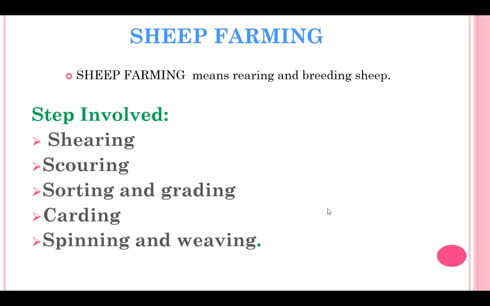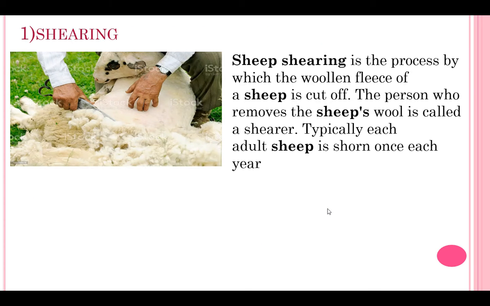These animals like sheep, yak, camel will be fed with a mixture of pulses, corn, dry grass, grain. These are some kinds of food items given to these animals. Now let us see one by one these steps, how the process will carry on.